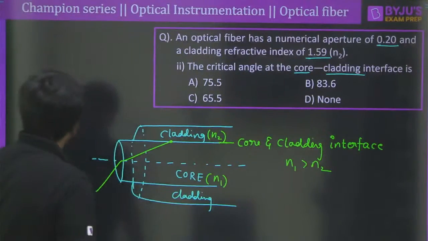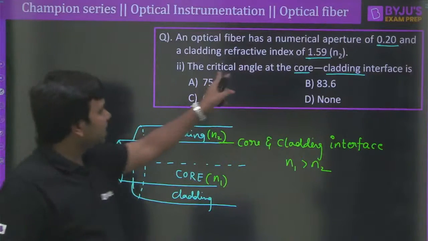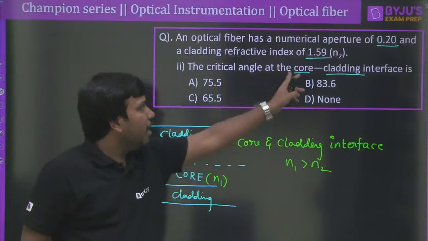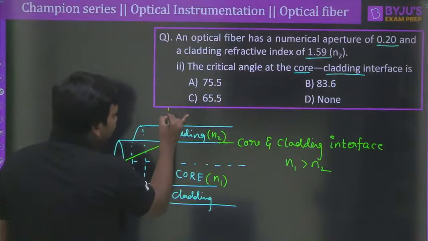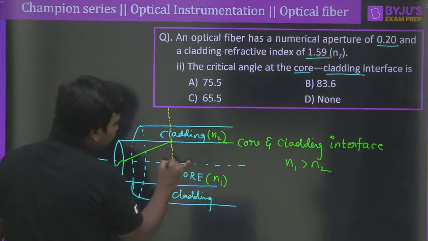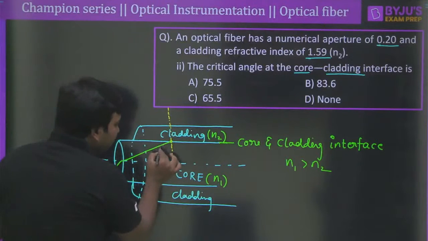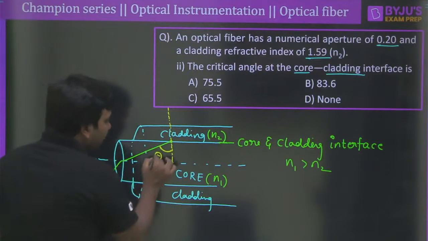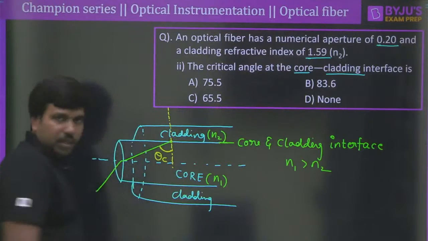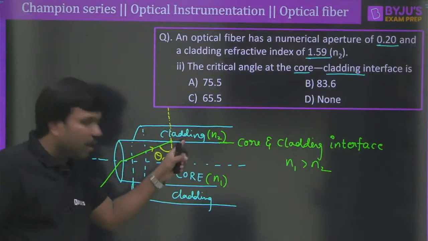So therefore, how will the light flow here? But whatever may be the situation, he is just asking what would be the critical angle at the core and cladding interface. Now tell me, if I draw the normal like this, this is going to be considered as a normal to the interface, fine? Then this would usually be considered as an incident angle, right? Right now it must be the critical angle, clear? So that means this angle must be the critical angle at the core and cladding interface.